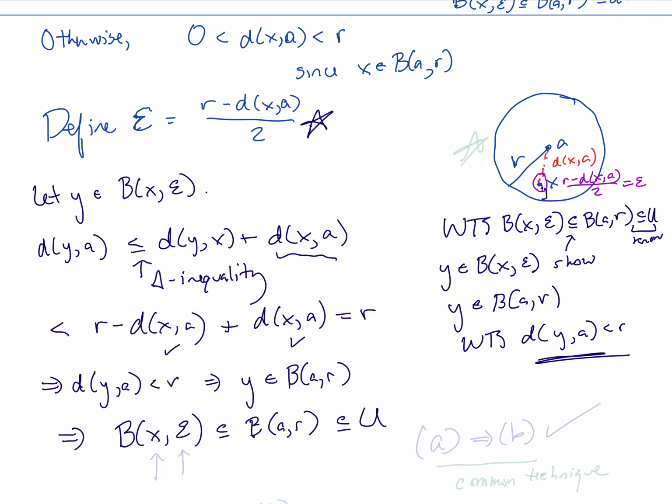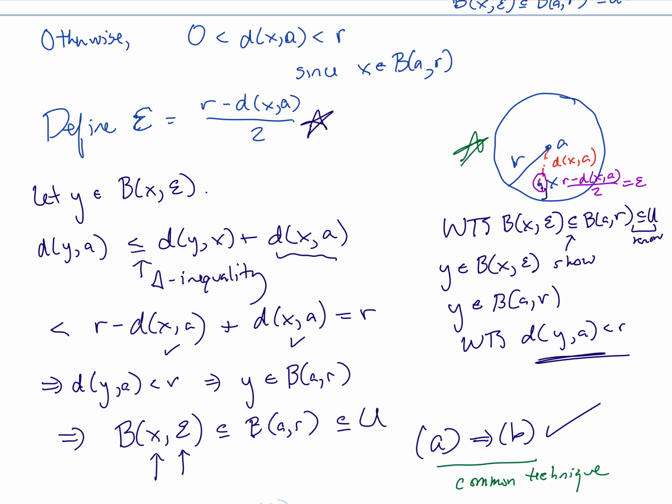And so, yes, for any x in the set U, there is a positive distance epsilon such that the ball centered at x of radius epsilon is contained in the set U. So we have shown that A implies B. And I just want to note that this style of proof that we just did to prove that A implies B is a really common technique, a really common style of proof that we're going to see in this course.